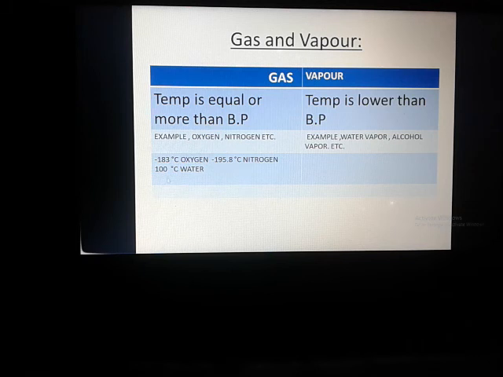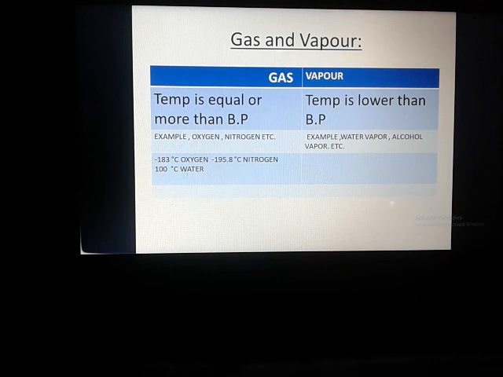In the case of water, the boiling point is 100 degrees Celsius. Suppose oxygen is a gas, that means our atmospheric temperature is around 25 or more than 25 degrees Celsius. At that time we see oxygen as a gas, as well as nitrogen. So when the temperature is equal to or more than the boiling point, at that time it acts as a gas. Suppose it is beyond minus 183 degrees Celsius, more than minus 183 degrees Celsius, then it will act as a gas.